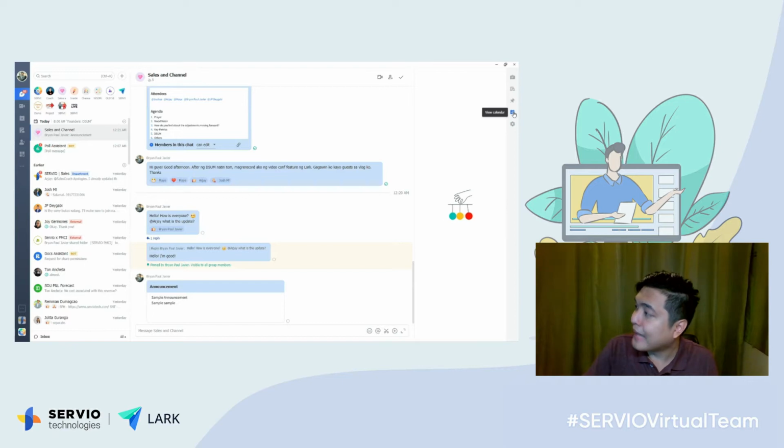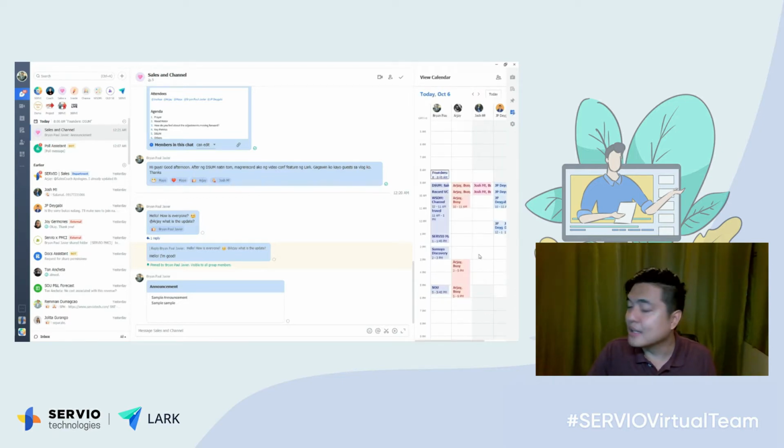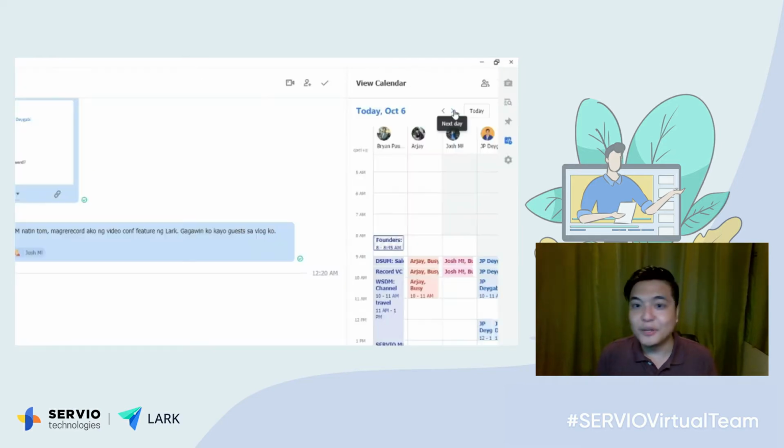Aside from group announcements, you'd also be able to easily schedule a meeting with your group members, because through the calendar option here, you would be able to see schedules of all your group members. Now you just have to find a time where everyone would be available and set that meeting.